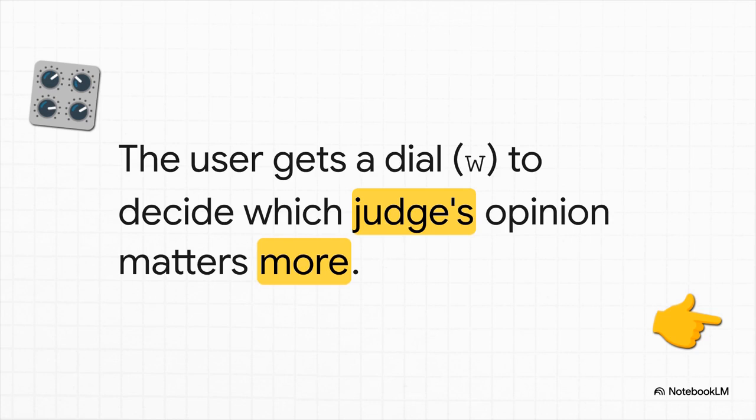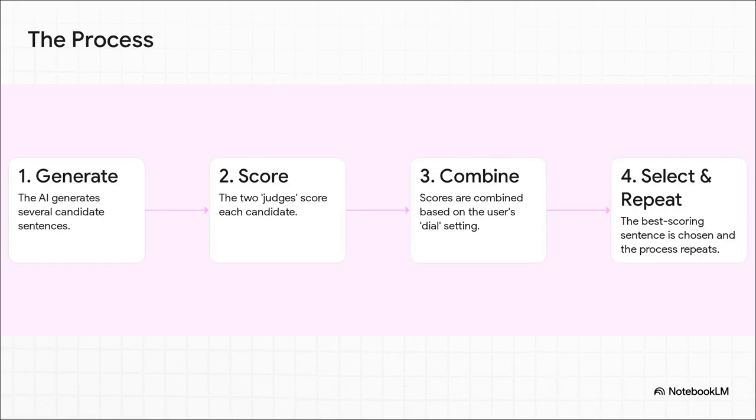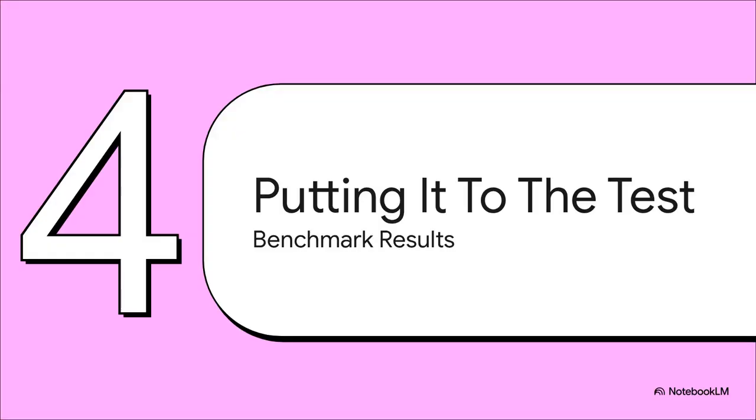For the otter, maybe it misidentifies it as a beaver, a small error, but gets lots of other details right without major fabrications. This dynamic on-the-fly tuning, that really is the revolutionary part, isn't it? It absolutely is. Moving beyond static models to ones you can actively guide. So this isn't just making models incrementally better. It's fundamentally changing the interaction. It's about making them customizable to what you need right then and there.